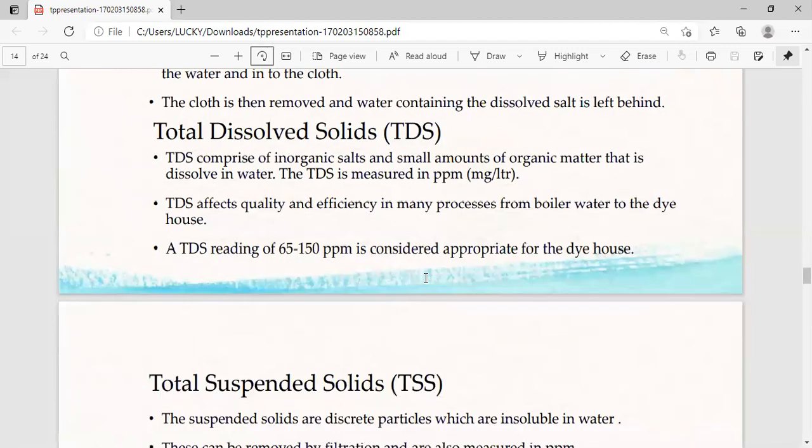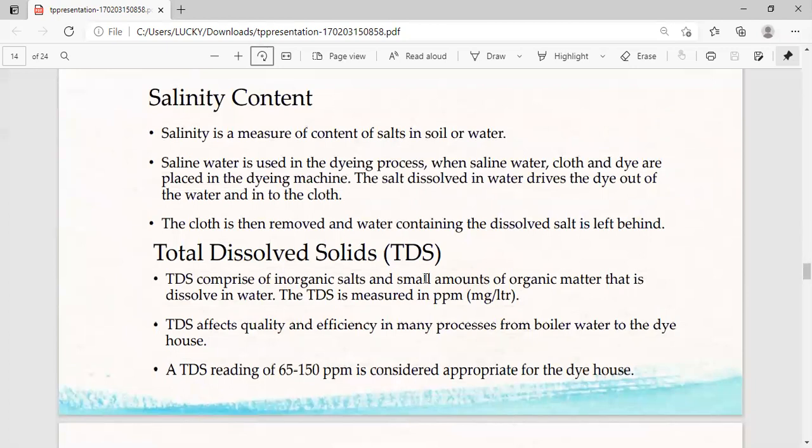Next, total dissolved solids. TDS comprise inorganic salt and small amounts of organic matter that is dissolved in water. The TDS is measured in ppm, milligram per liter. TDS affects quality and efficiency in many processes, from boiler water to the dye house. A TDS reading of 65 to 150 ppm is considered appropriate for the dye house.